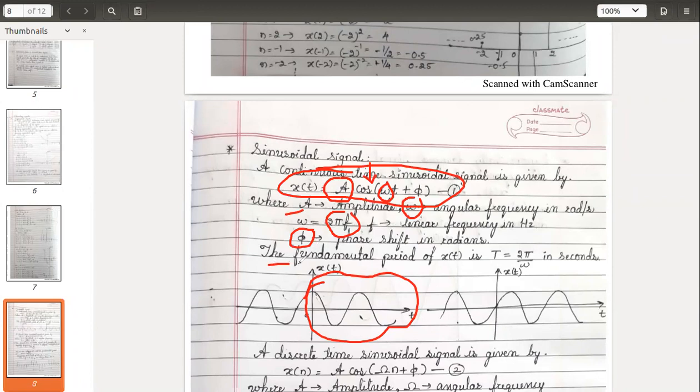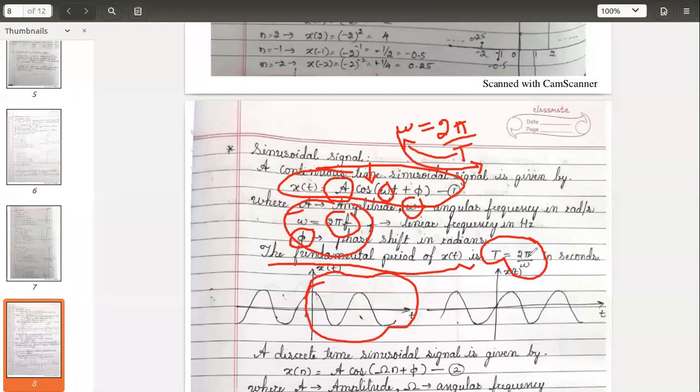And the fundamental period of x of t is given by T equals 2 pi by omega. I have taken it from here. This is the equation. Omega is equal to 2 pi f. F is 1 by T. So what it will become? 2 pi by T. So if I take T to the left hand side and omega to the denominator, you will get 2 pi by omega. This is about continuous time sinusoid.